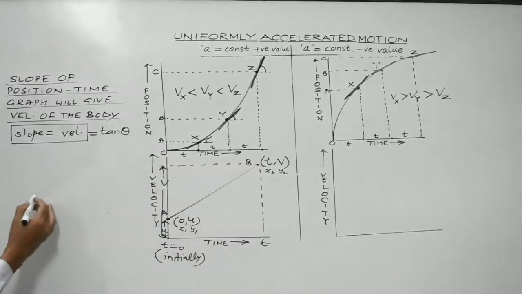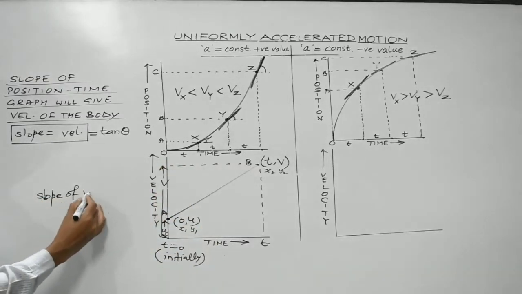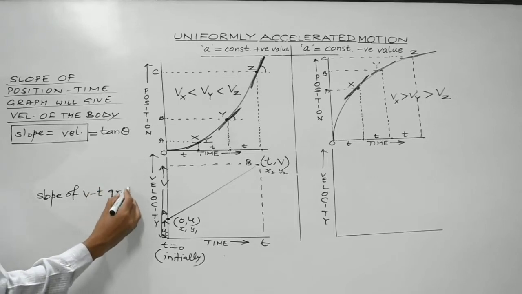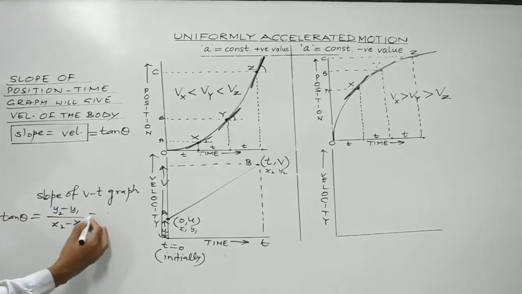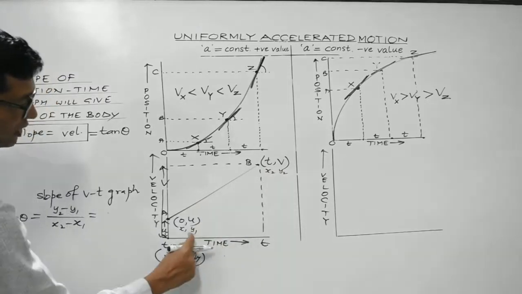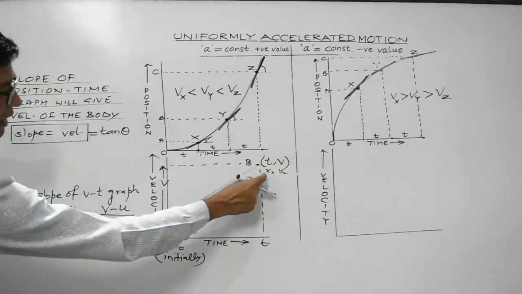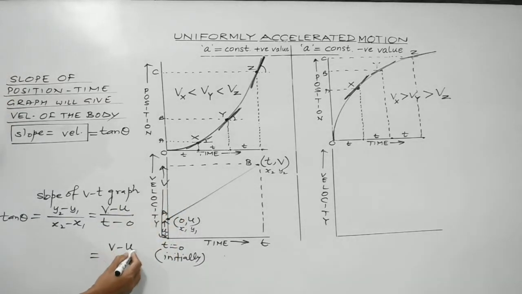Now let us see the slope of the vt graph. Slope of velocity time graph. Let's see what will be its significance. As I told you, it is y2 minus y1 divided by x2 minus x1. That's slope, tan theta. And it is given by y2 minus y1, that is v minus u, divided by x2 minus x1, that is t minus 0. That is, slope gives v minus u by t.